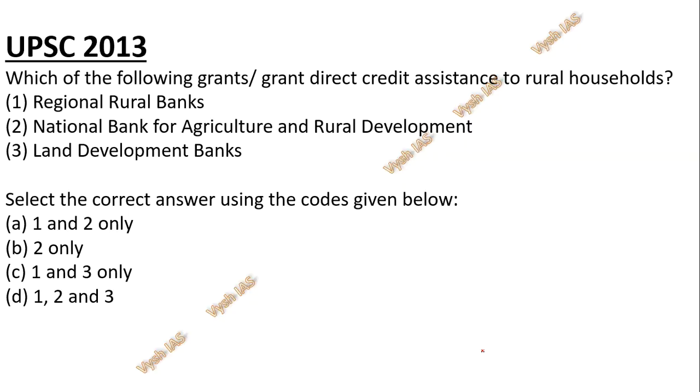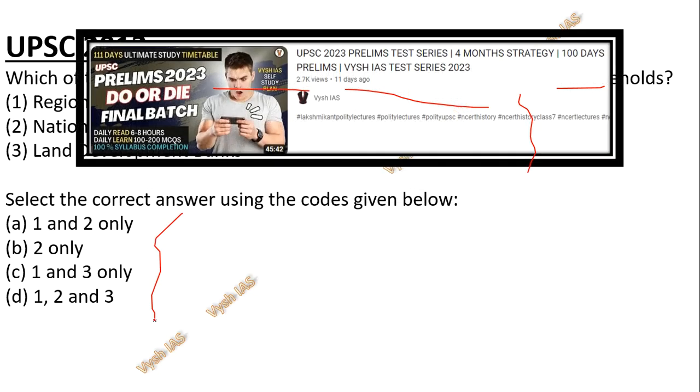And first, before beginning today's session, I'll show you an MCQ which is not directly answerable from this particular chapter, because NCERT will not have much information to solve UPSC questions, but it is related to rural administration. Rural banking is one popular topic of UPSC. Which of the following grants direct credit assistance to rural households? They've given three types of bank: Regional Rural Bank, NABARD, and the Land Development Bank. The answer we'll discuss at the end of this video. I'll show you a few more questions.